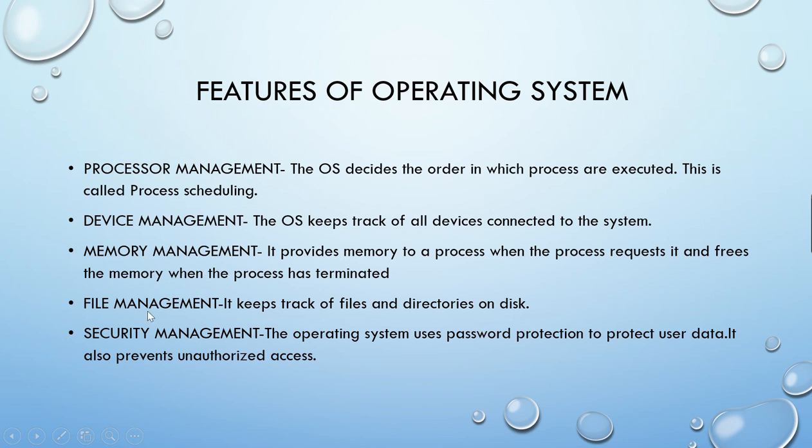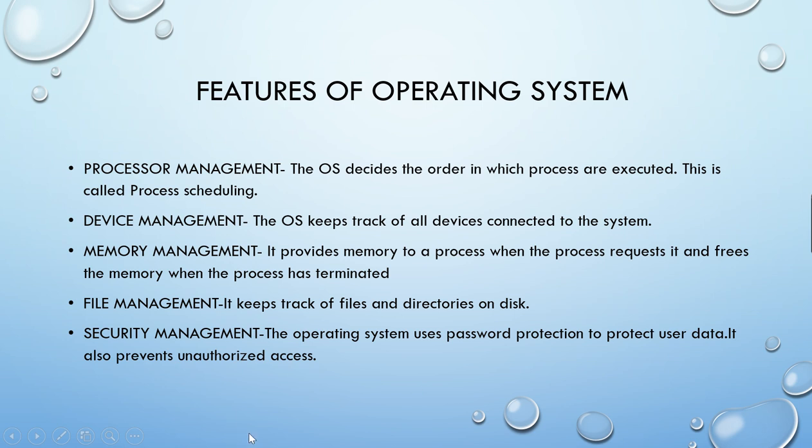Next, it also performs the function of managing the various files. Files are nothing but electronic documents that are kept on disk. The operating system maintains the file allocation table to keep information of these files that are kept on the disk: when the file was created, who created it, and what the size of the file is. All this information is recorded in the file allocation table.